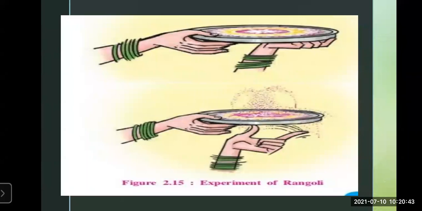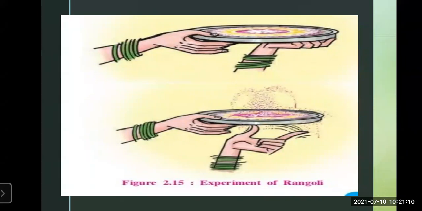You will find the Rangoli has spread. It has moved up and it's covering the plate in the circumference direction, in the round direction. So this relates to surface waves, which cover the circumference in the round direction.